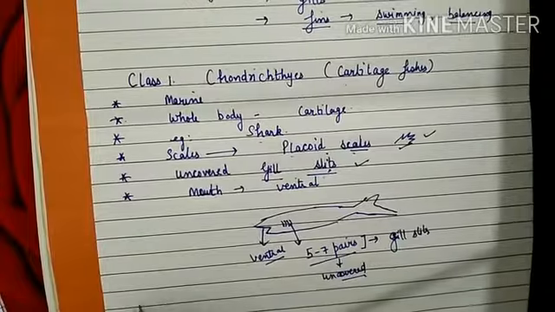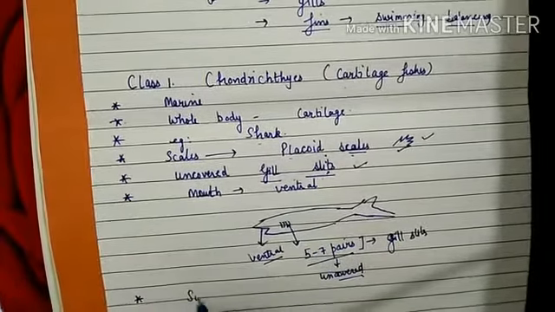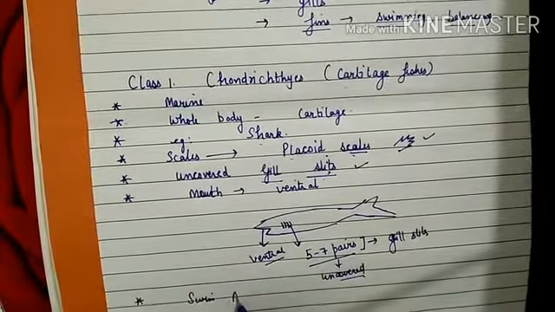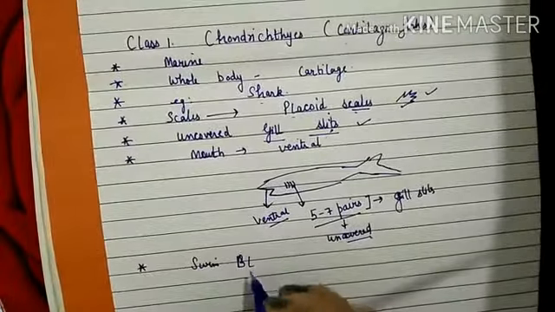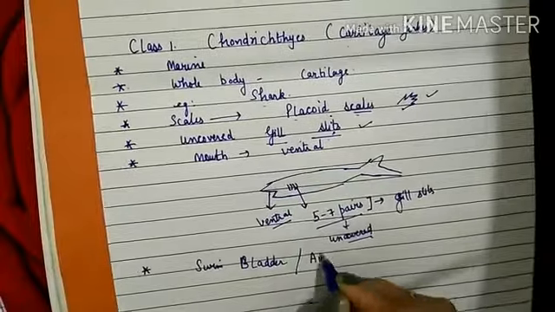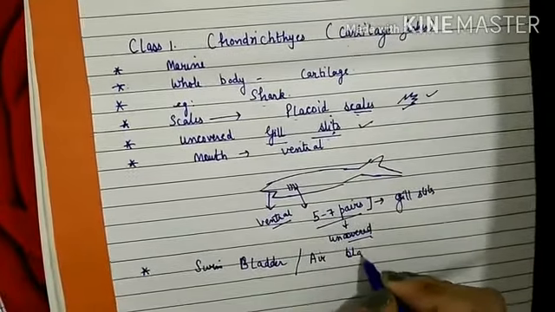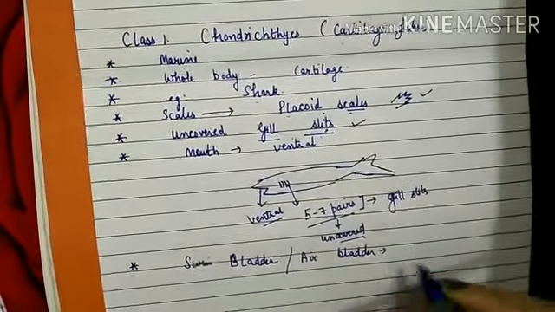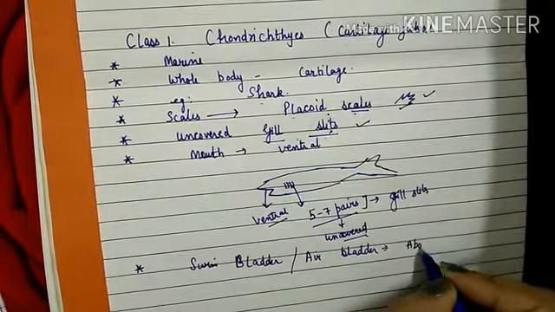Then swim bladder, which is also known as air bladder, is absent in cartilaginous fishes. It is found only in bony fishes.